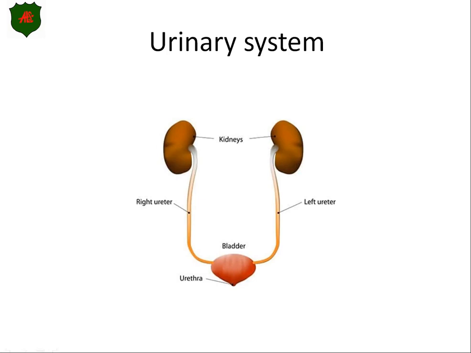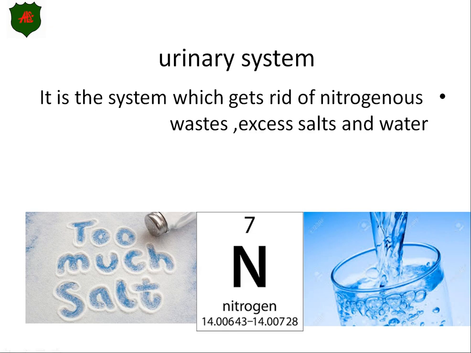About the urinary system. In this lesson, you're going to know more about your urinary system. So, first of all, what is the urinary system? Actually, it's the system which gets rid of, remember the excretory materials that we were talking about? Yes, it was carbon dioxide and water vapor, it was nitrogenous waste, and it was excess salt and water.